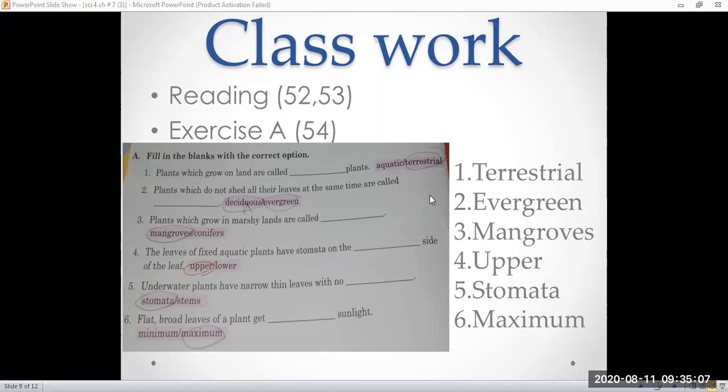Last one, flat, broad leaves of a plant get maximum sunlight. Again, I am repeating: first one, terrestrial; second, evergreen; third, mangroves; fourth, upper; fifth, stomata; sixth, maximum. I hope everyone has done it.